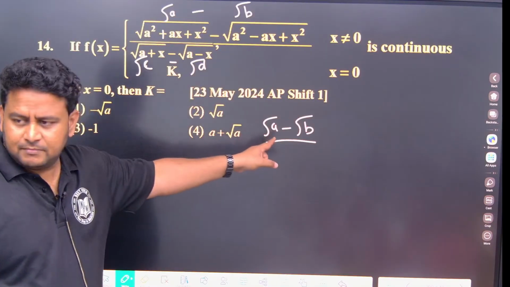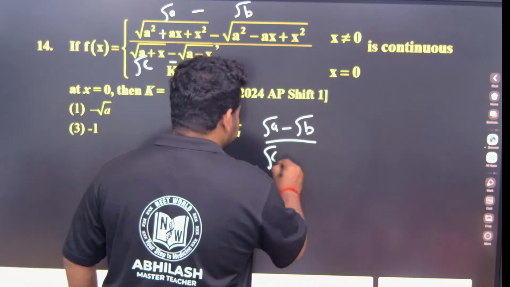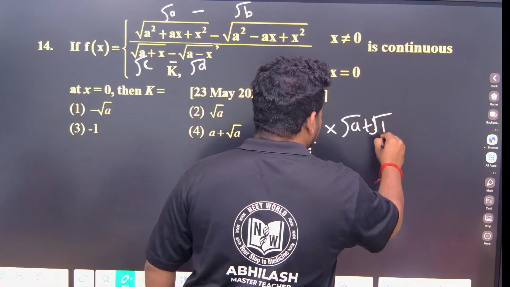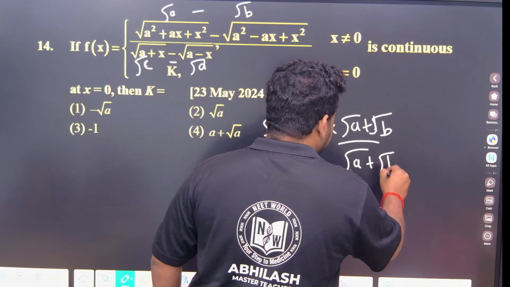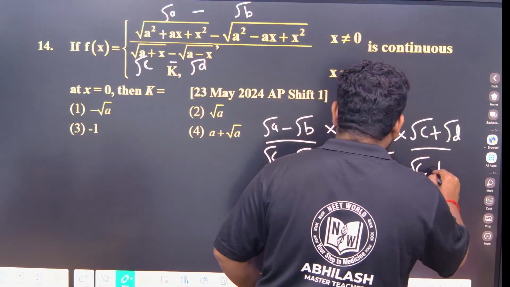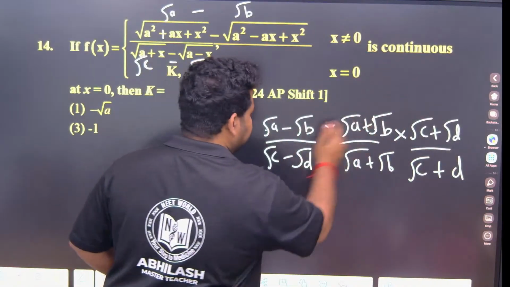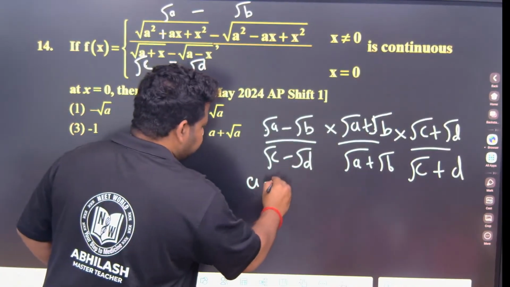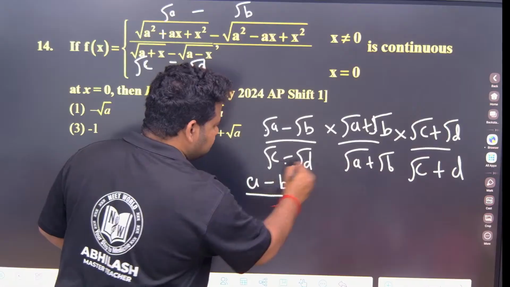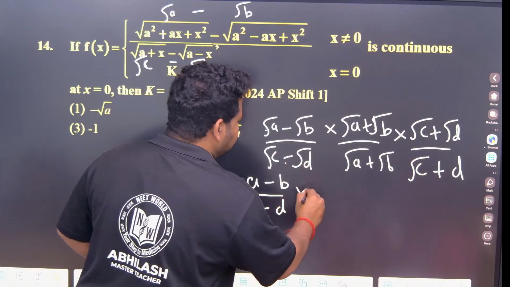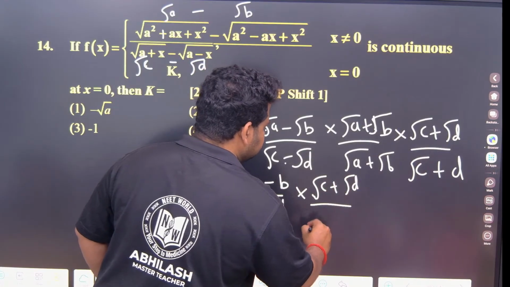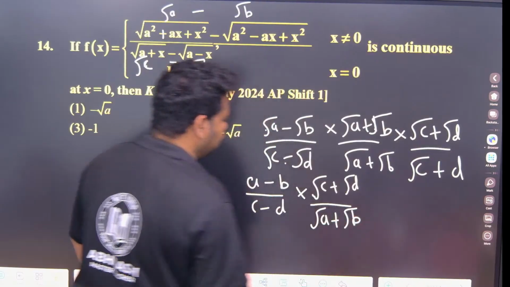So this will be root of a minus root of b divided by root of c minus root of d. So we will rationalize this. This will become root of a into root of b divided by root of a into root of b, multiplied by root c into root d, root c plus root d. Now look at this. This and this, if you compare, a plus b into a minus b, this will become a minus b. This is root c, this will become c minus d. This into root c plus root d by root a plus root b.